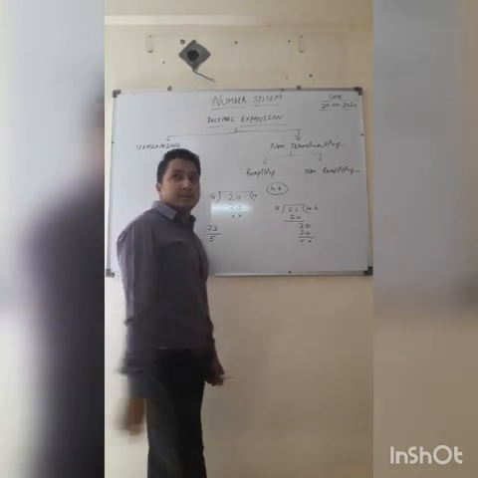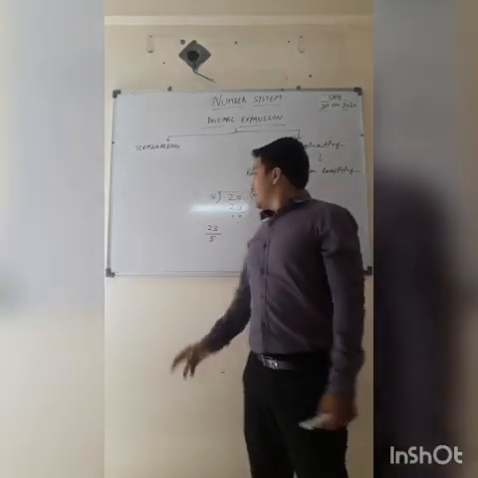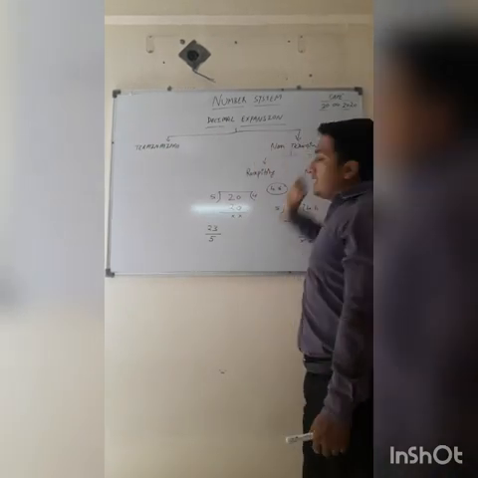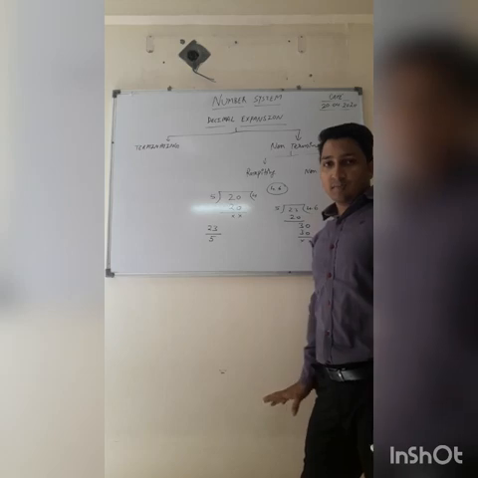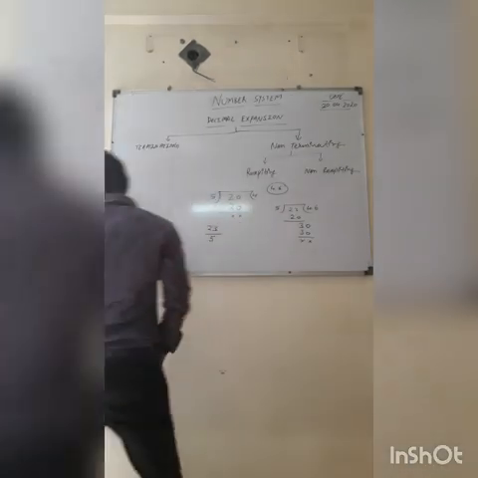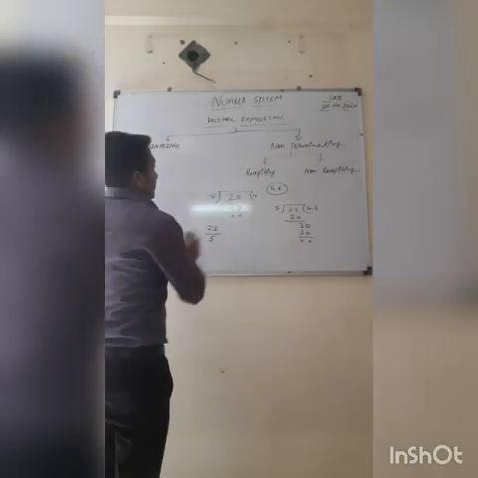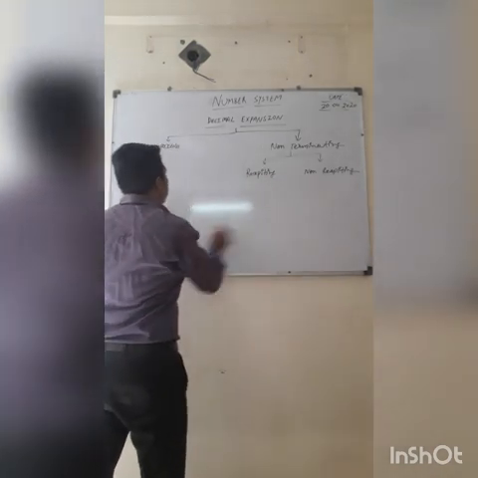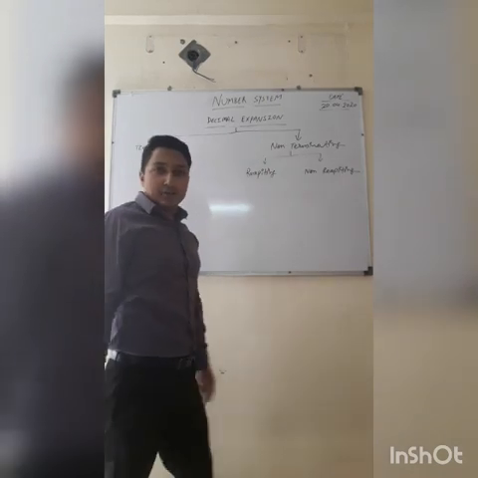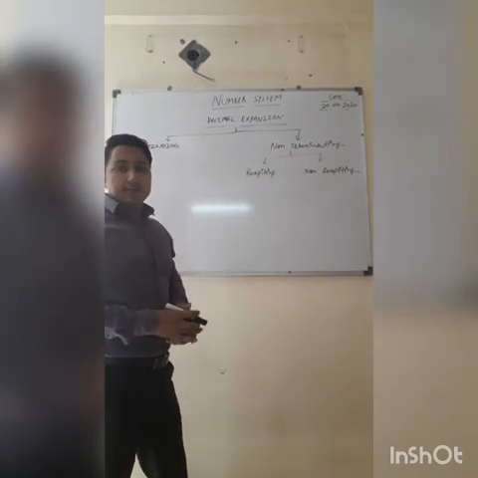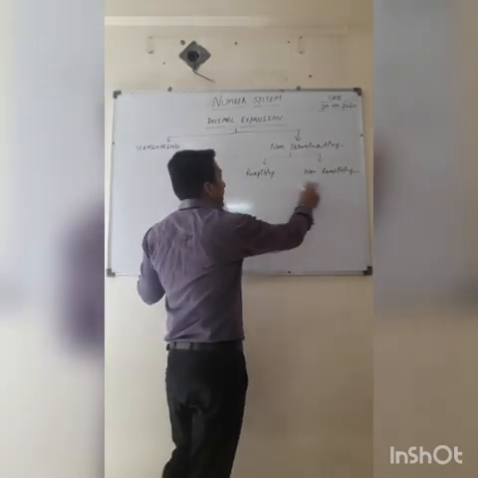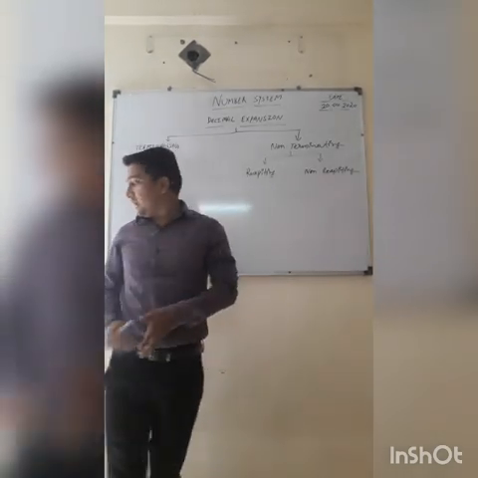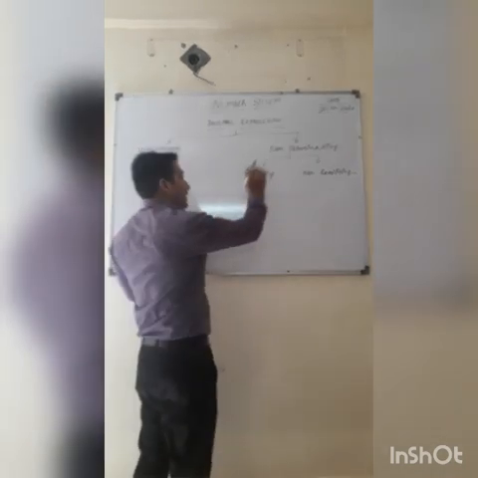So on this basis we can say that decimal expansion is of two types. One is terminating, the second is non-terminating decimal expansion. In non-terminating decimal expansion, there are two more types, that is repeating or non-repeating. What is the meaning of this repeating and non-repeating? Repeating means what?